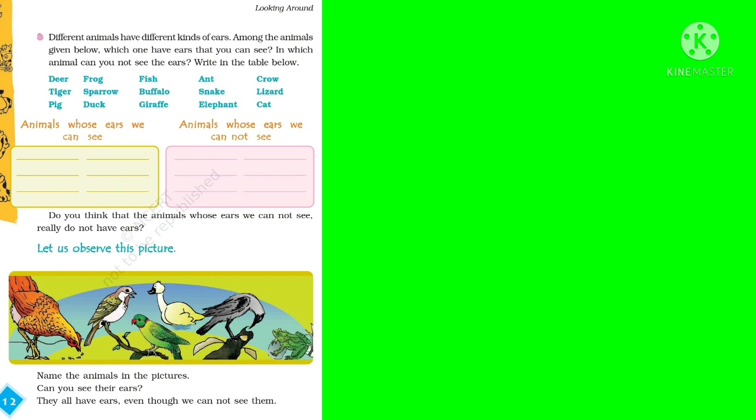Now observe these pictures. In this picture there are some birds. Name the animals in this picture. So can you name the animals in this picture? Can you see their ears? As I told earlier, we cannot see the ears of birds. They all have ears even though we cannot see them.